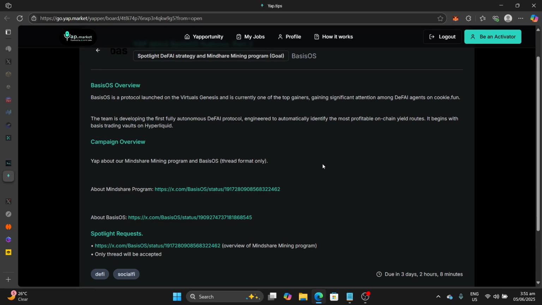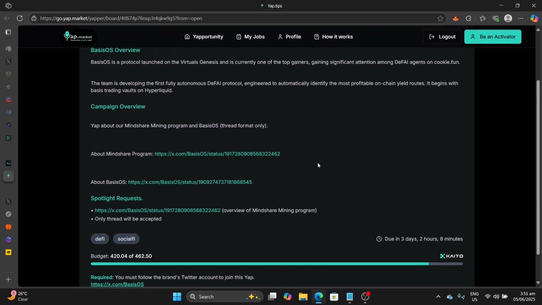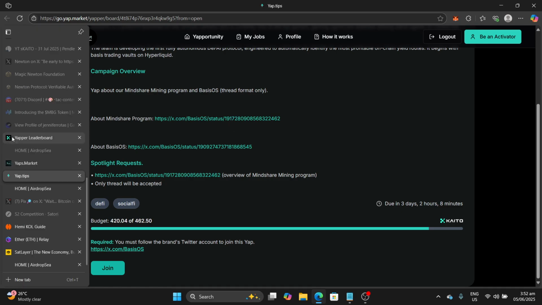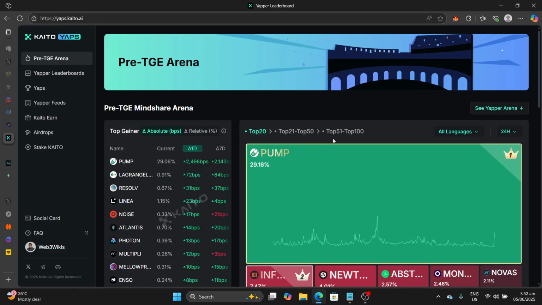At the same time, if you submit your contributions to this campaign, which is open on Yap Market, you'll be earning KAITO. So Yap Market is a portal for Yap opportunities. It's powered by KAITO. So generally, when you onboard on Yap Market, the assumption is that you have an account on KAITO already. So first off, you want to onboard on KAITO with your X account.